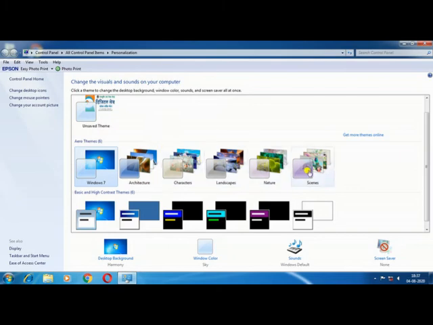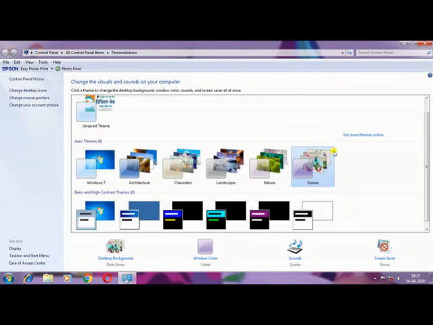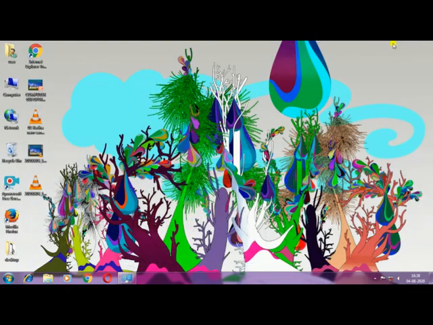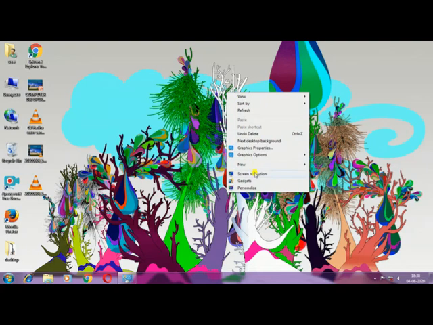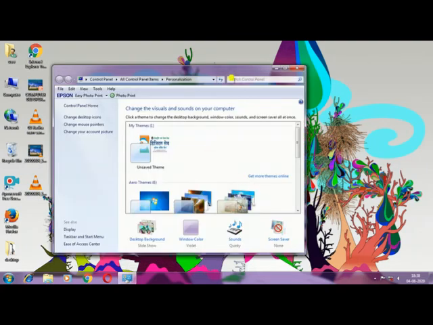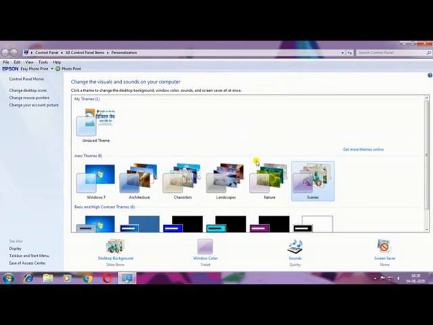Like if you want to change the theme, just double click on whatever you like from the list. Now you see the theme is changed. Again just right click on the blank area and left click on personalize. Now you are watching there are different types of themes, whatever you want you can select.